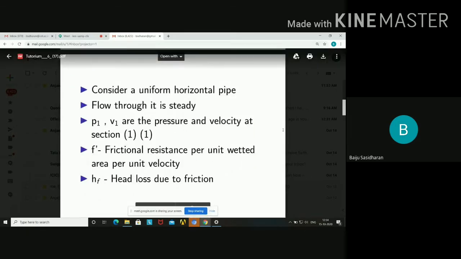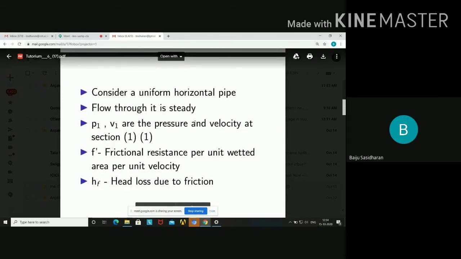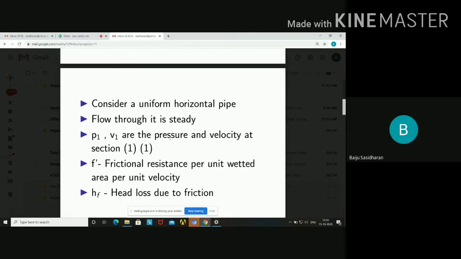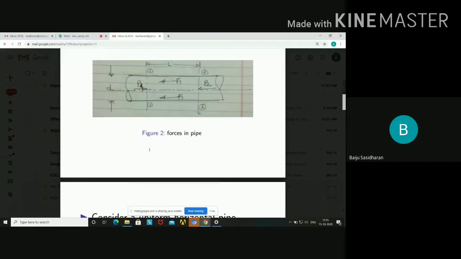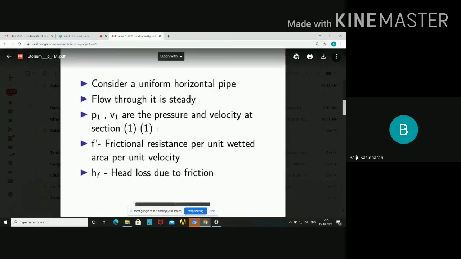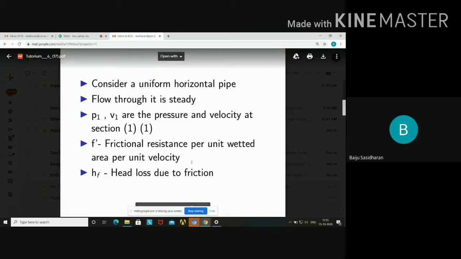Consider a uniform horizontal pipe, and the flow through it is steady. P1, V1 are the pressure and velocity at section 1, and P2, V2 are the pressure and velocity at section 2. F dash is the frictional resistance per unit wetted area per unit velocity, which you also have to consider, and hf is the head loss due to friction.